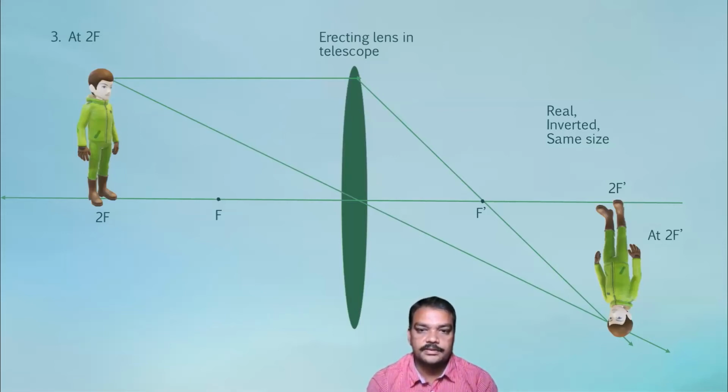It gives an image at 2f dash of the lens. Here object and image distances are equal as well. Object size and image size are also equal. This is the case used to re-invert an inverted image obtained in a telescope.